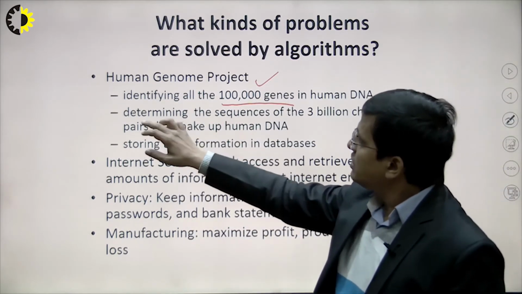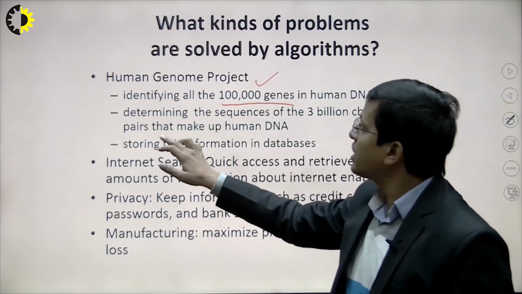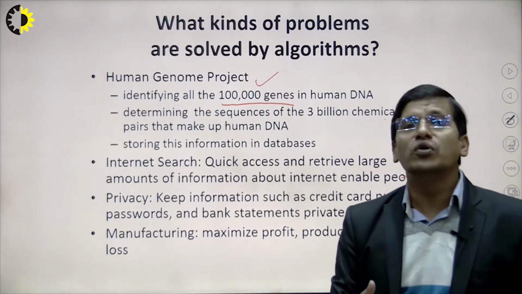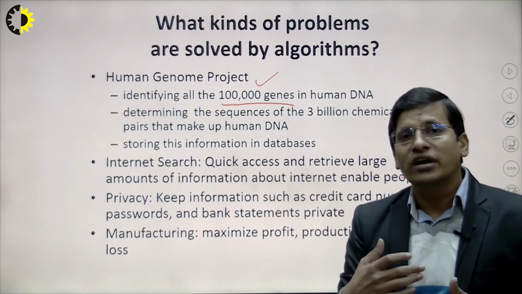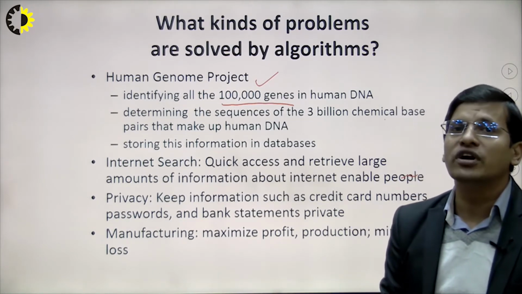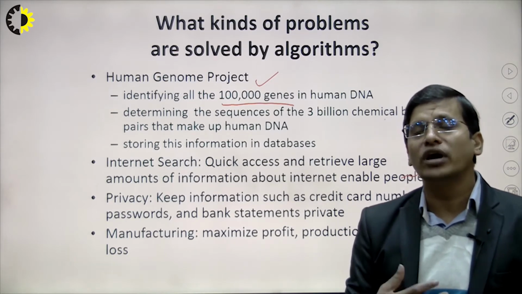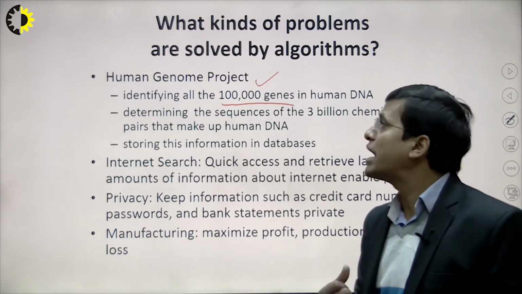Similarly, determining the sequence of 3 billion chemical base pairs that make up human DNA. Basically, we know that DNA has some sequence, right? So trying to find out the sequences of the DNA is also a difficult problem. How can we design this, how can we solve this problem? What are the steps we have to take to determine this?